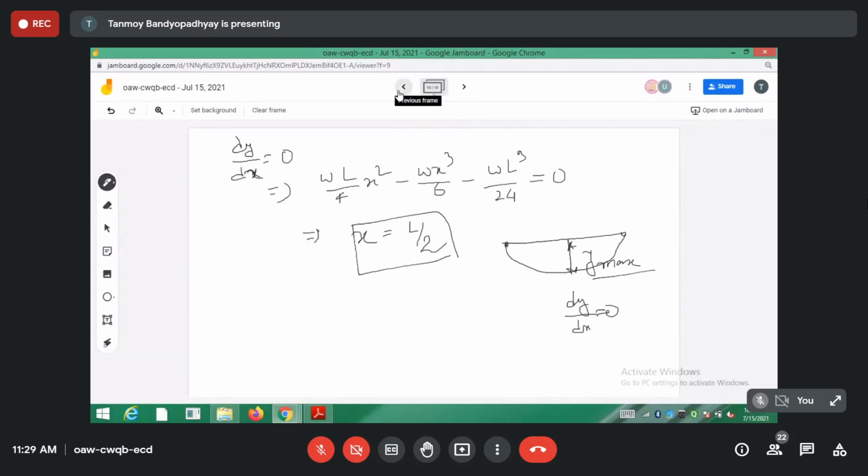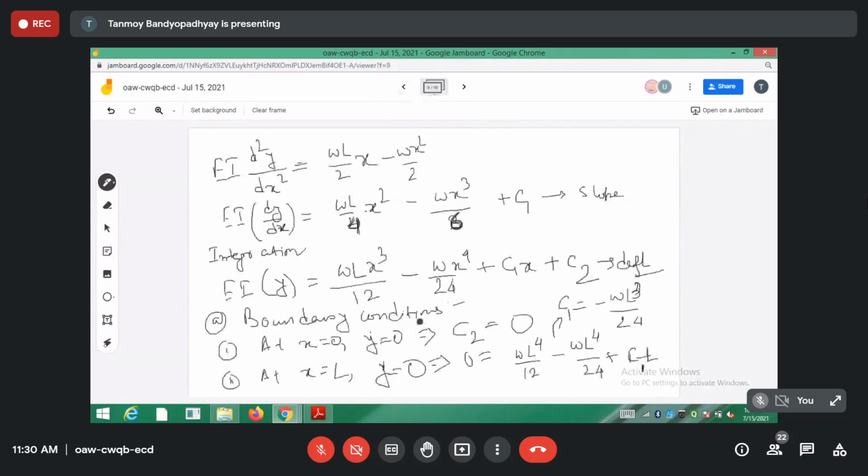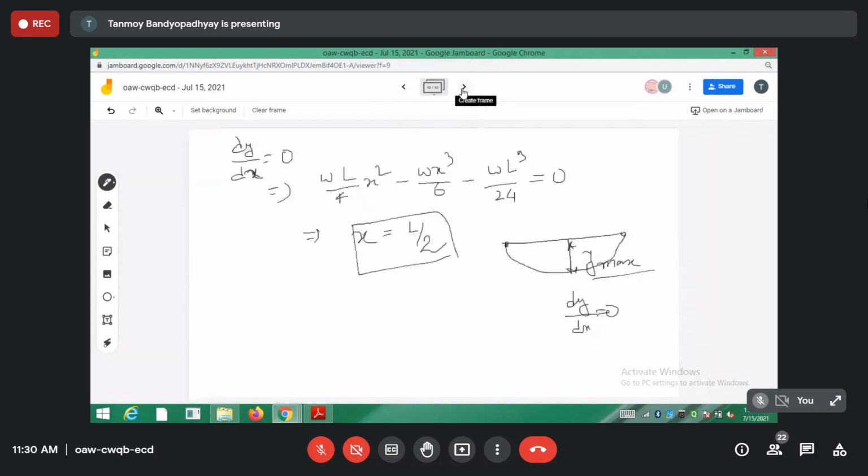Put this expression equal to 0, substitute the value of c1, and you should get some value of x. That x should come out to be x is equal to L by 2, the half span or the mid span. So the deflection is maximum at the mid span of the beam. This means y is equal to y max at the mid span. It is all clear from the figure itself.